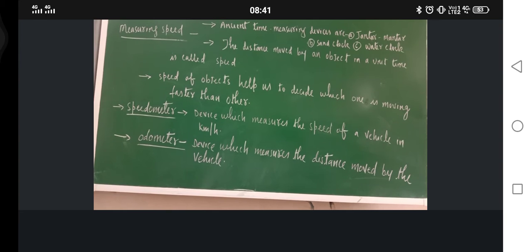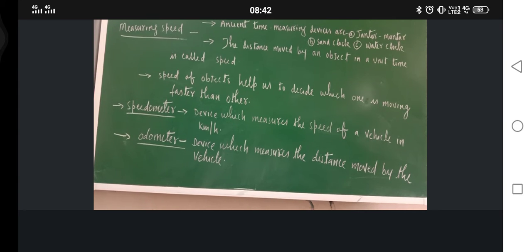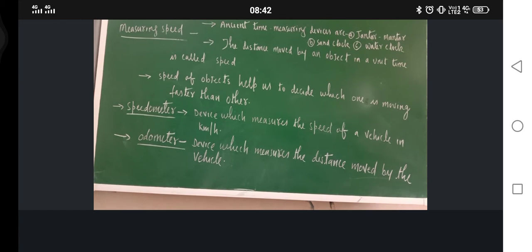What is the heading? Measuring speed. So speed equal to, what is the formula of speed? Speed equal to distance traveled or covered divided by time taken. So whenever we are measuring the speed, then we have to measure two things. Number one thing is the distance covered, and second one thing is the time taken.